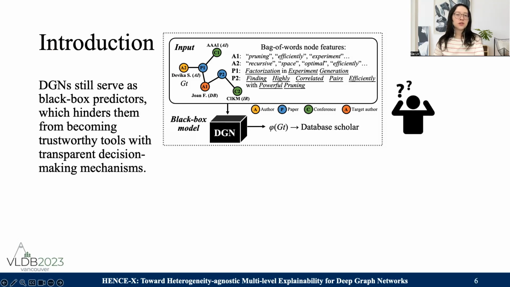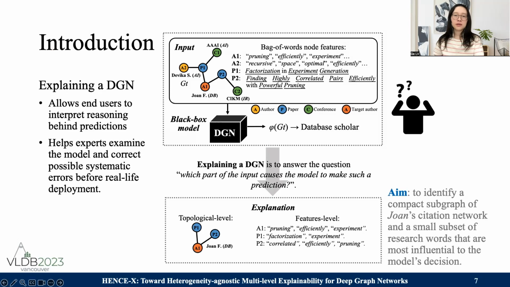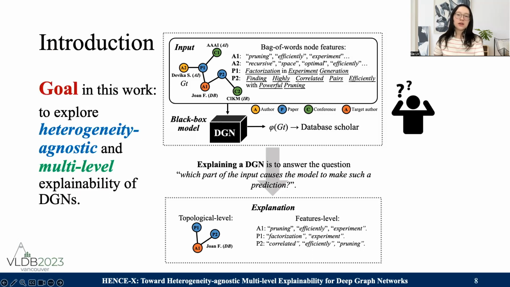However, these models still serve as black box predictors, which hinders them from becoming reliable tools with transparent decision-making mechanism. So extensive research efforts have been devoted to explain the DGNs, which allows users to interpret the reasoning behind the predictions and help experts to examine the network before it takes any real-life service. Specifically, explaining a DGN is to answer the question, which part of the input causes the model to make such a prediction? In this work, we aim to explore the heterogeneity agnostic and multi-level explainability of DGNs.